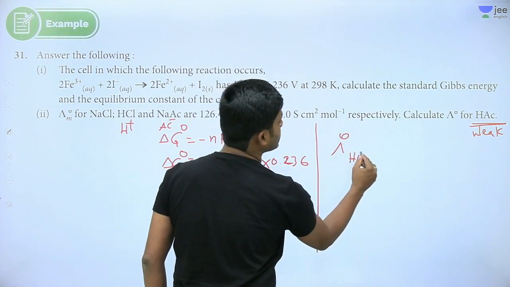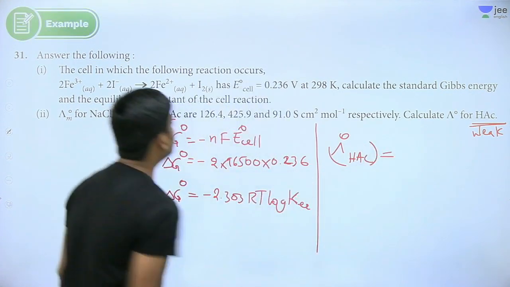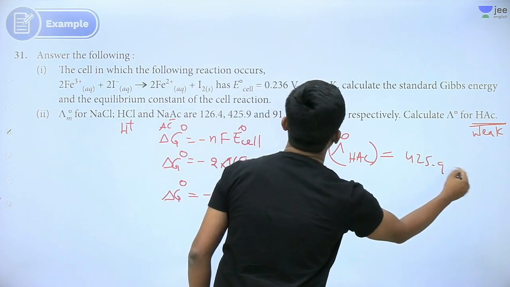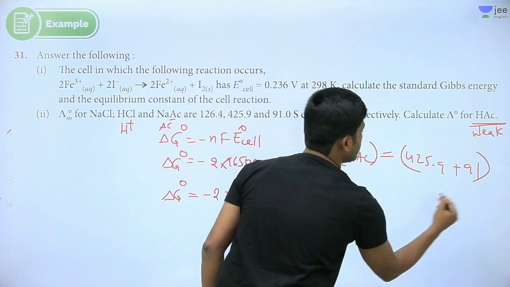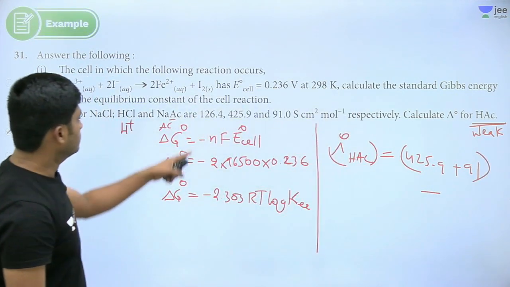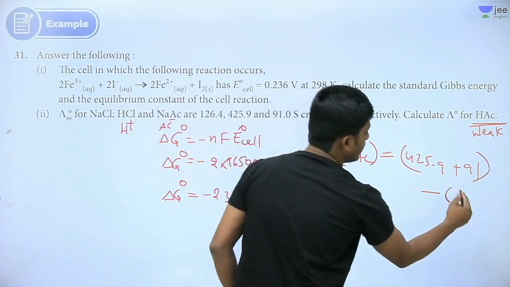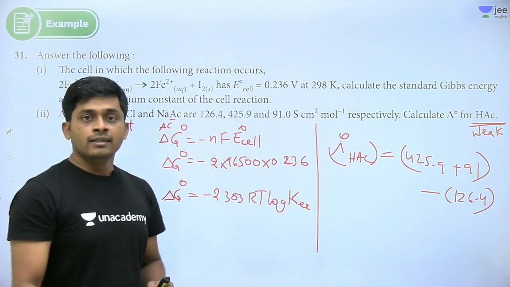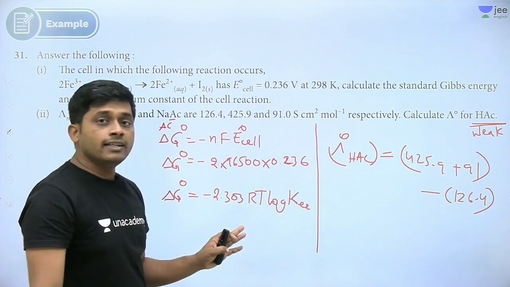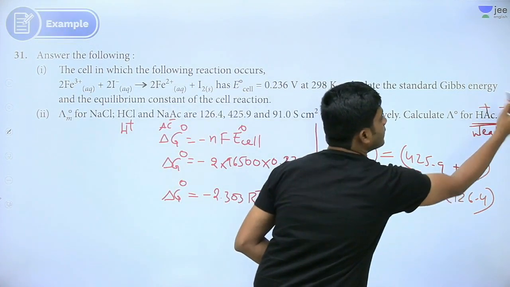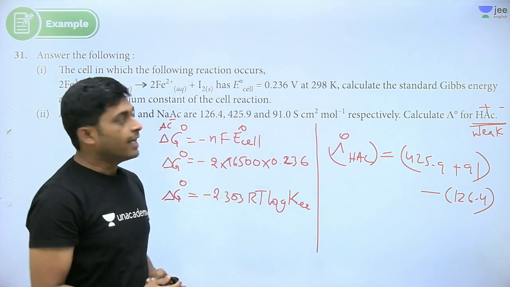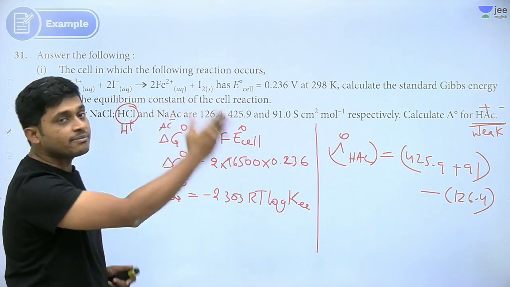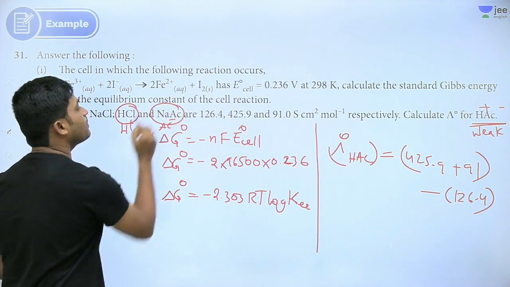Lambda naught for HAc is equal to the last 2 values, 425.9 plus 91, minus 126.4, subtract it. Got it right? So wherever a common ion is there with the weak electrolyte, H plus is a common ion. AC minus is the common ion with Na plus AC minus.